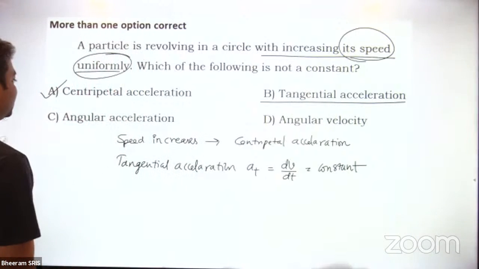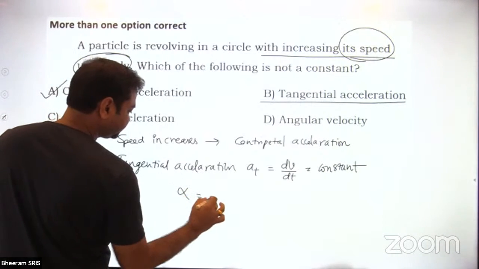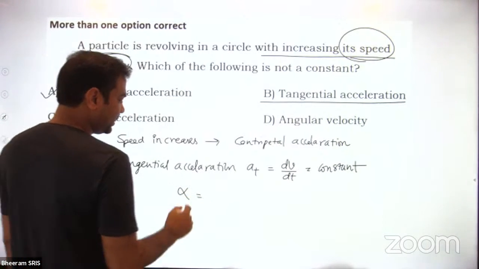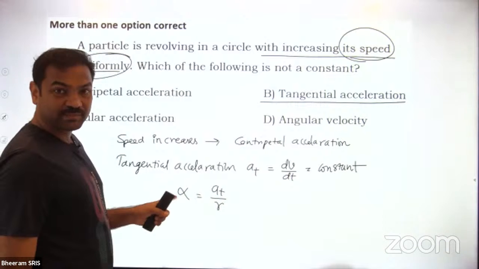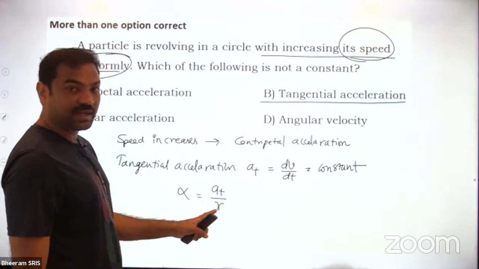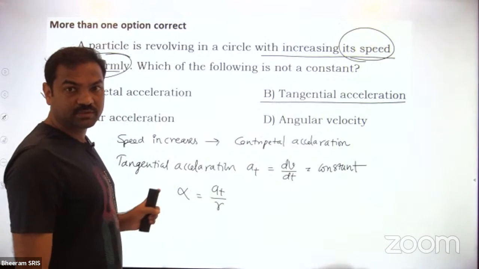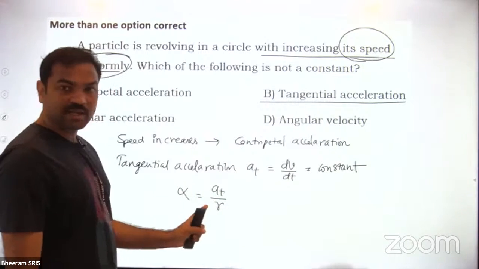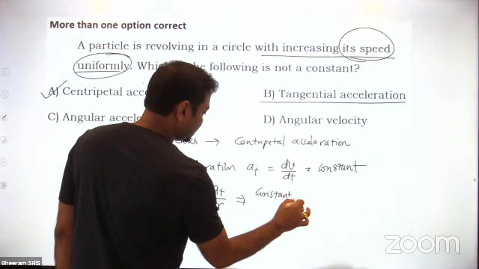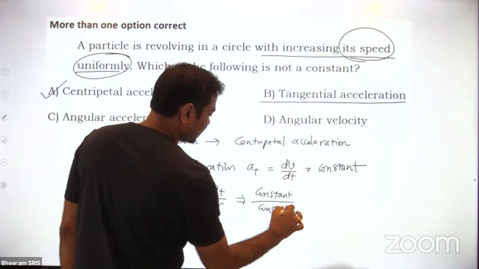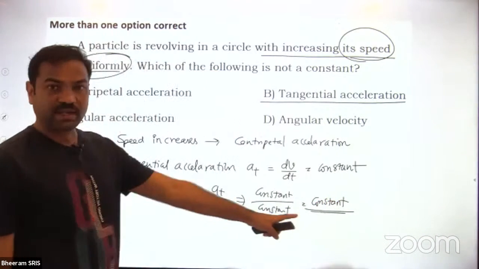Okay. And angular acceleration. What the angular acceleration is? Angular acceleration is alpha, no? So alpha is nothing but I can write down AT by R. Alpha, again magnitude I'm talking about. Tangential acceleration is equal to R alpha. I think you remember the formula. So then AT value is constant, divided by radius which is again constant. Radius is a constant quantity. So then alpha magnitude is constant.